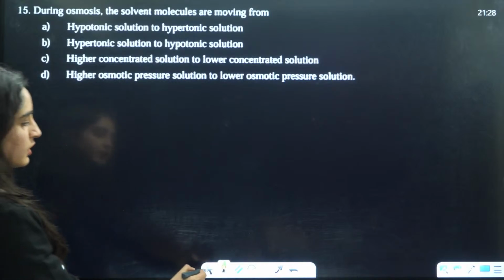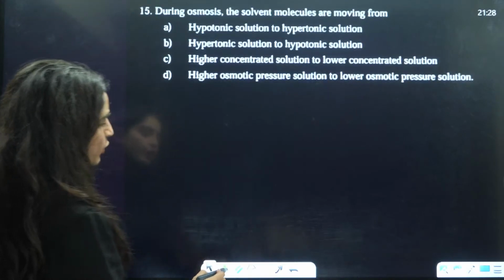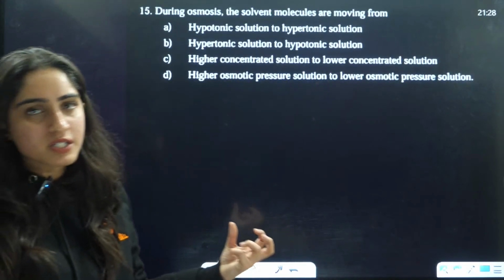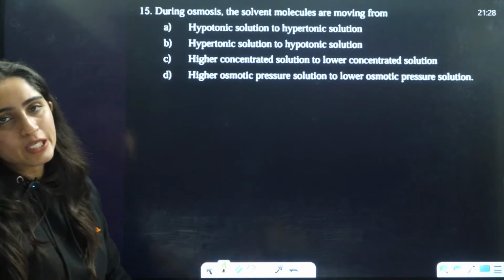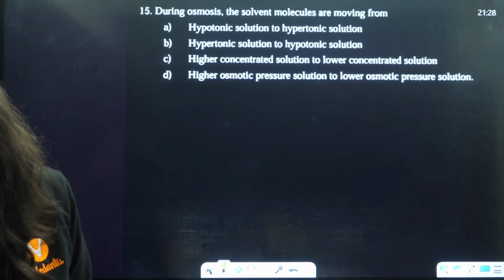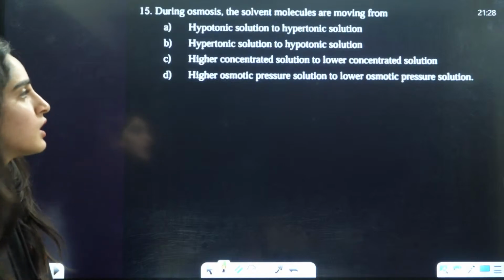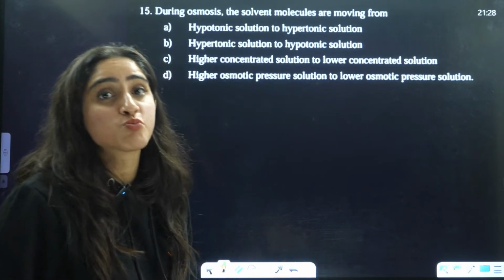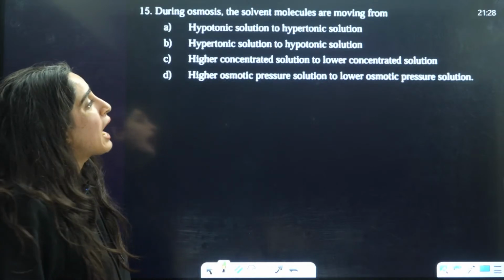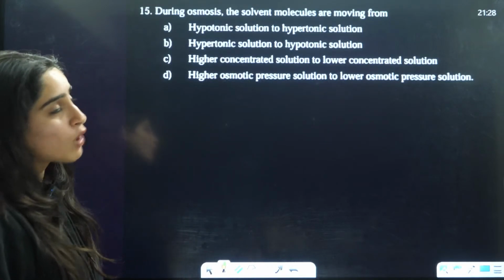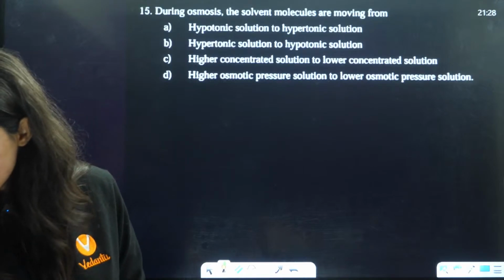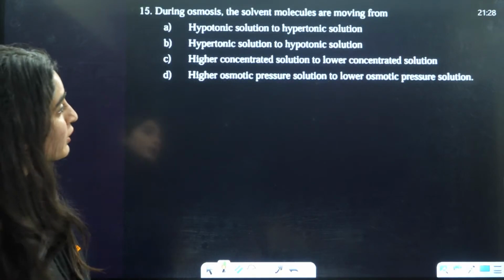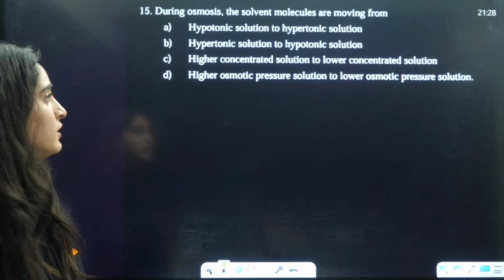Okay. Next is, during osmosis, the solvent molecules are moving from which part? Hypertonic means the one which has more osmotic pressure. Hypotonic to hypotonic, there is no such definition, but you have to make that definition clear here.